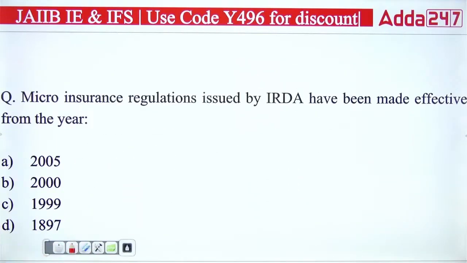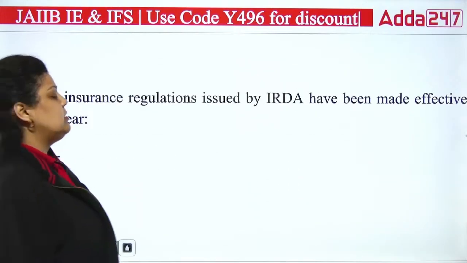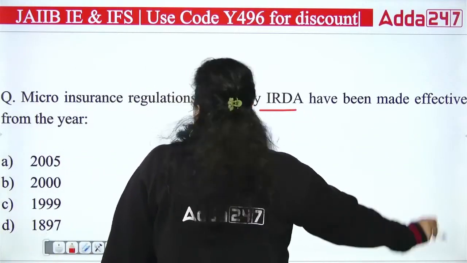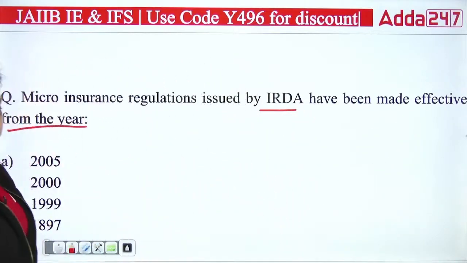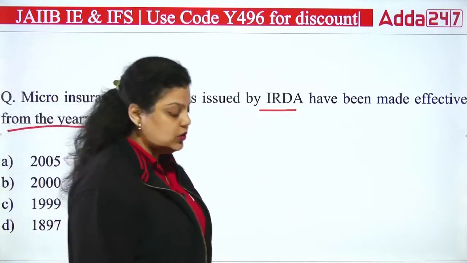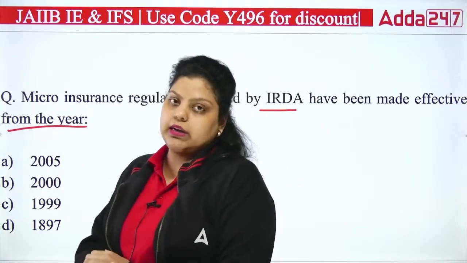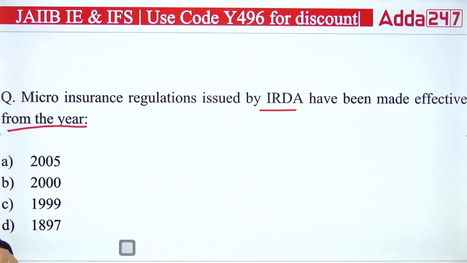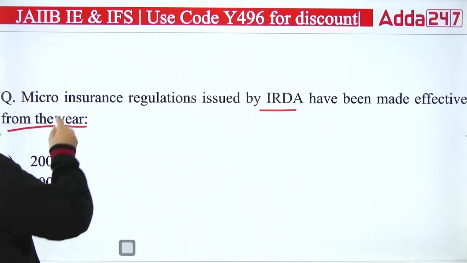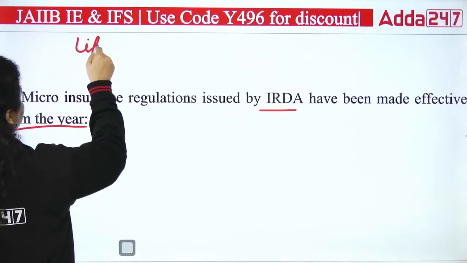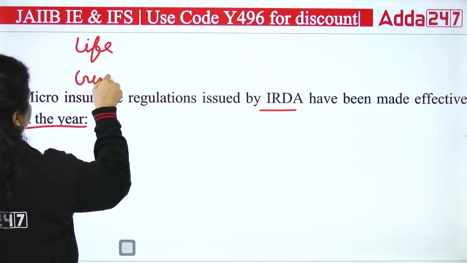Now, next we are talking about micro insurance regulation issued by IRDA. From which year was it made effective? Micro insurance is a product of microfinance, as we have discussed, in which insurance of up to 50,000 or less than that will be provided to the people. Micro insurance covers two types of insurance: micro life insurance policies and micro general insurance policies.